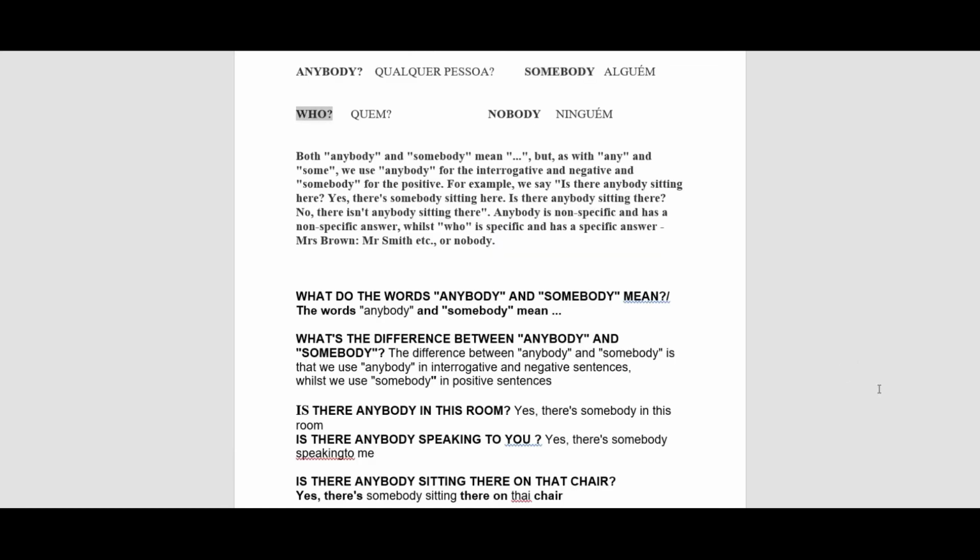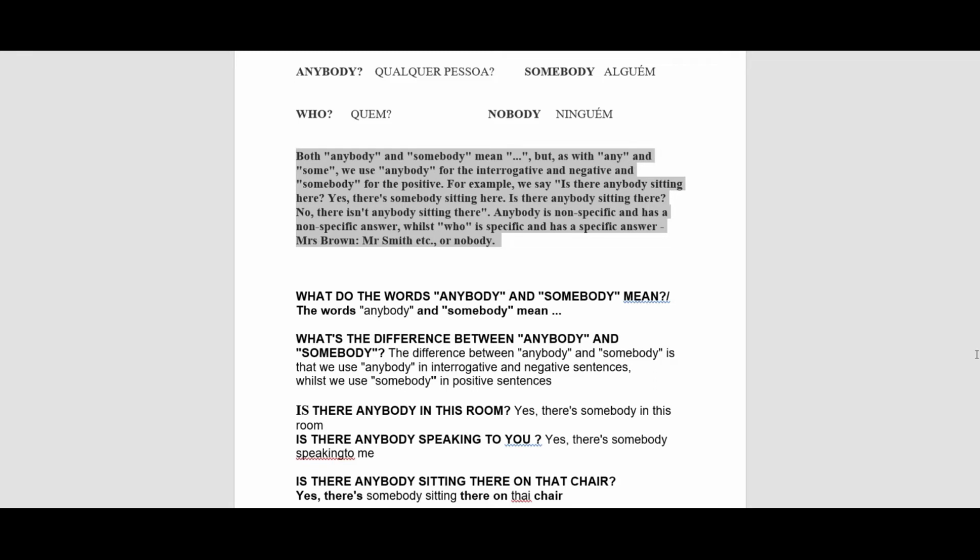Somebody, anybody, nobody. Both anybody and somebody mean the same, but as with any and some, we use anybody for the interrogative and negative, and somebody for the positive. For example, we say, is there anybody sitting here?